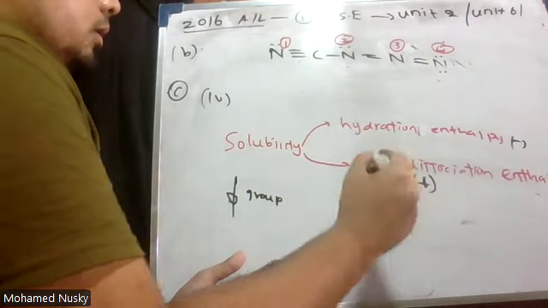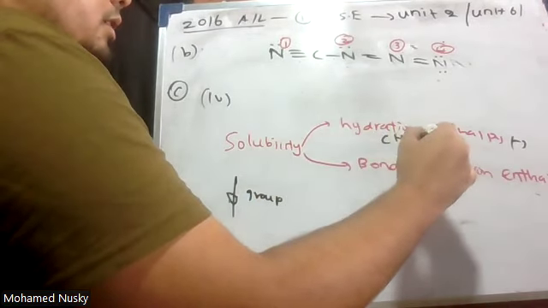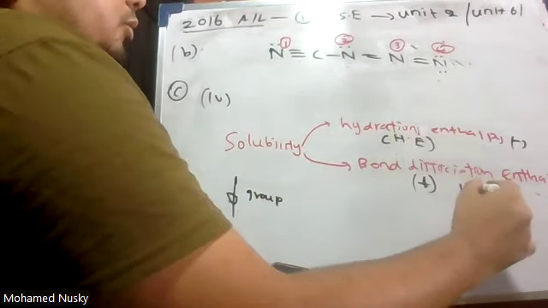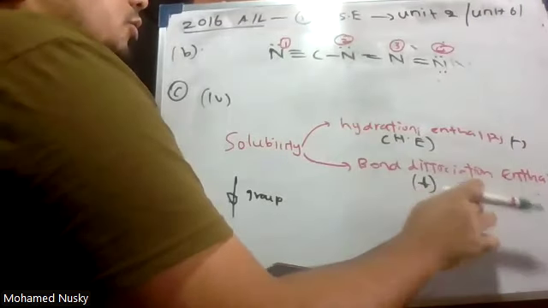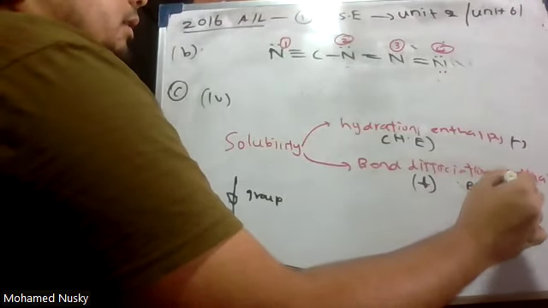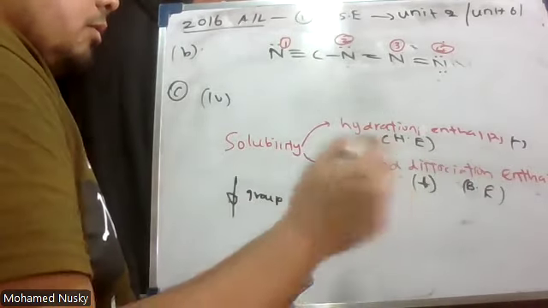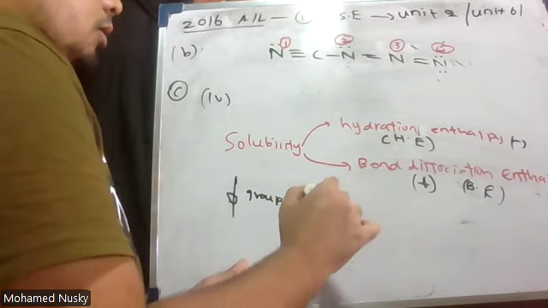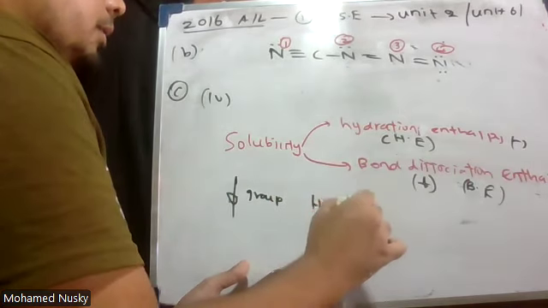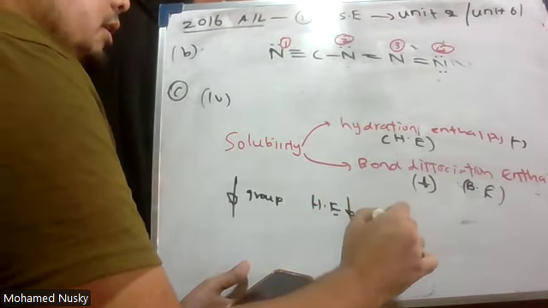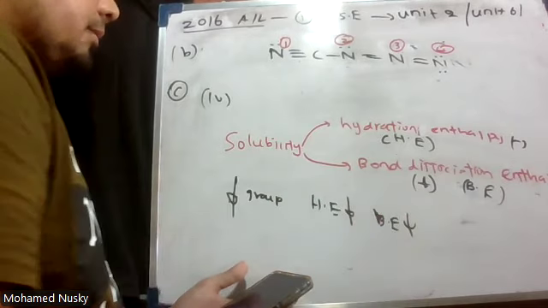Now let me take this hydration enthalpy, just to make it simple to write, and then the bond dissociation enthalpy as BE. Down the group, what will happen to hydration enthalpy and bond energy? Both hydration enthalpy and BE, bond dissociation enthalpy, decrease.